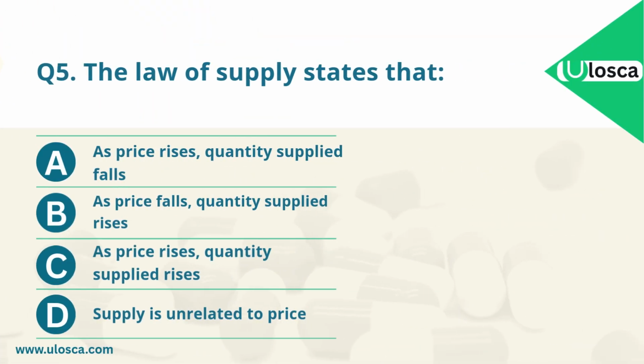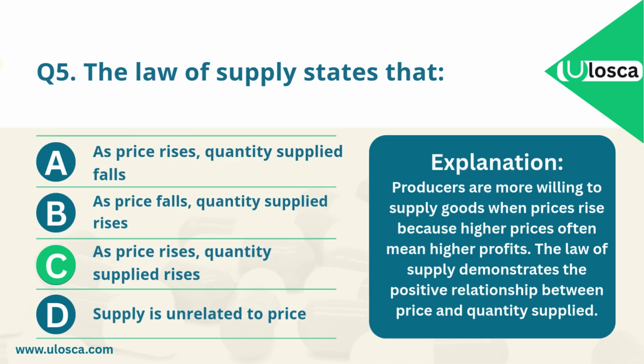The correct answer is C. As price rises, quantity supplied rises. Explanation. Producers are more willing to supply goods when prices rise because higher prices often mean higher profits. The law of supply demonstrates the positive relationship between price and quantity supplied.